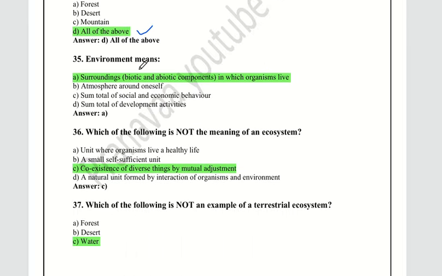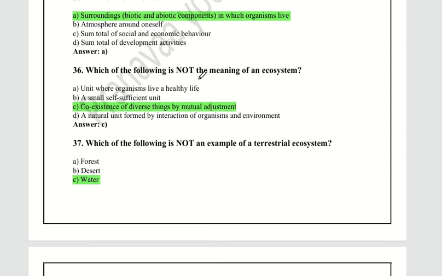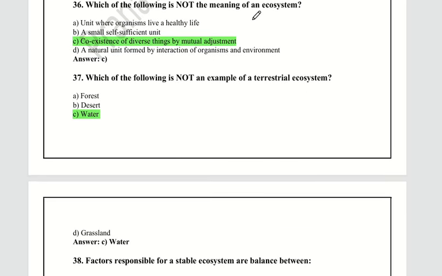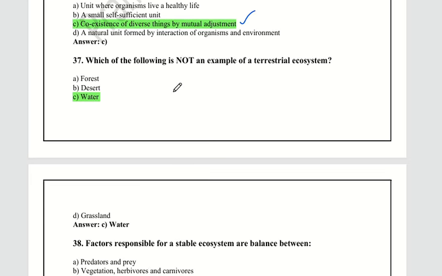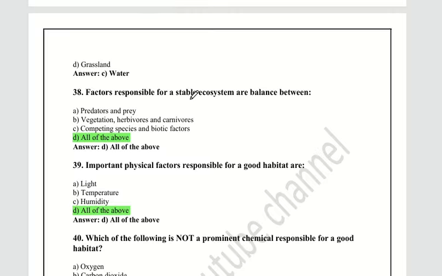Okay, guys. Environment means surroundings, biotic and abiotic components. Which of the following is not the meaning of an ecosystem? Coexistence of diverse things by mutual adjustment. Which of the following is not an example? Water is not an example of a terrestrial ecosystem.